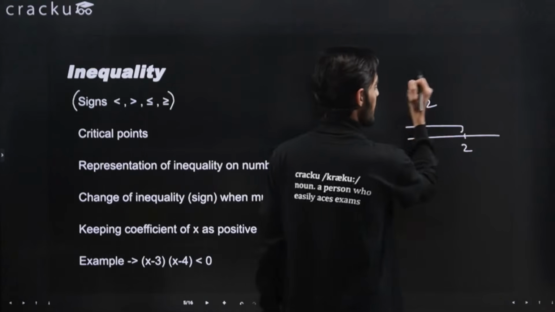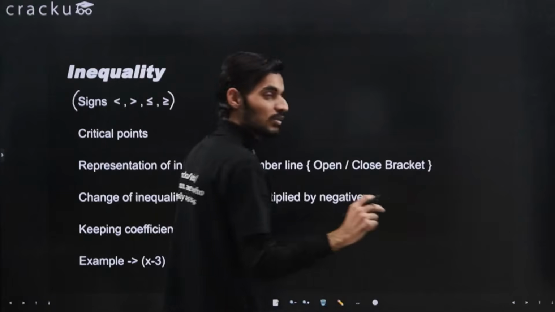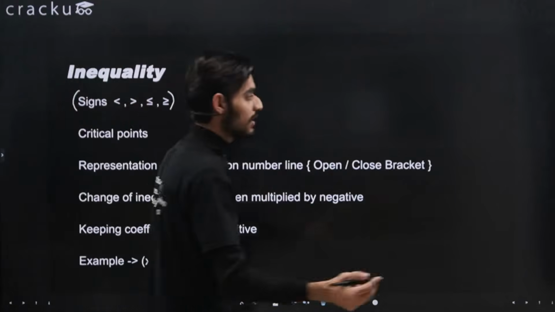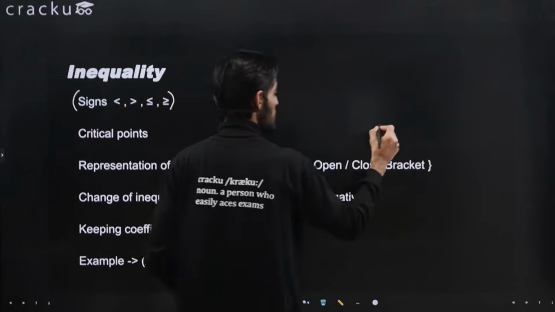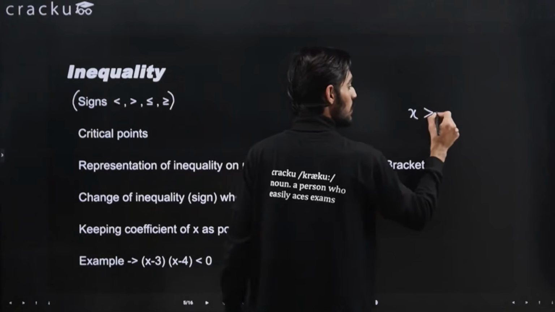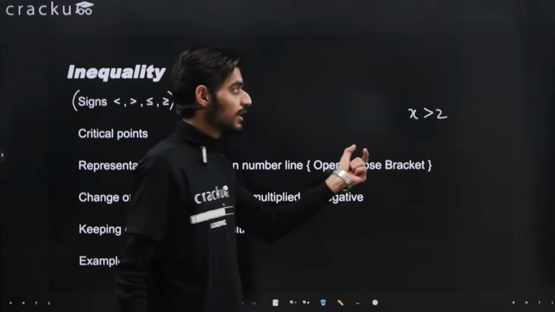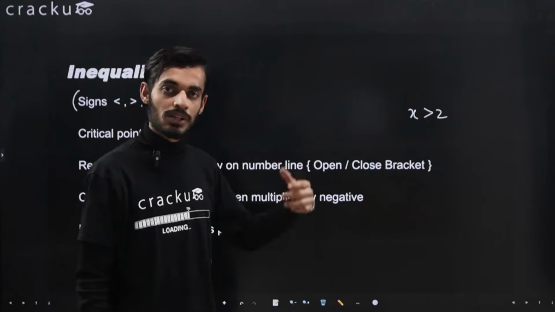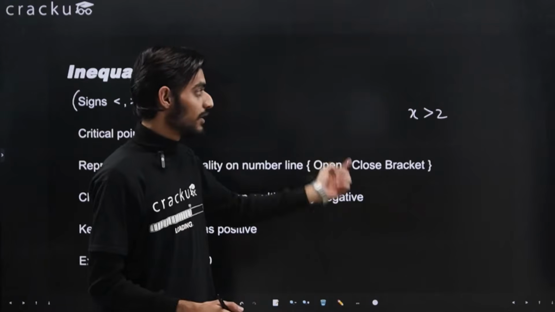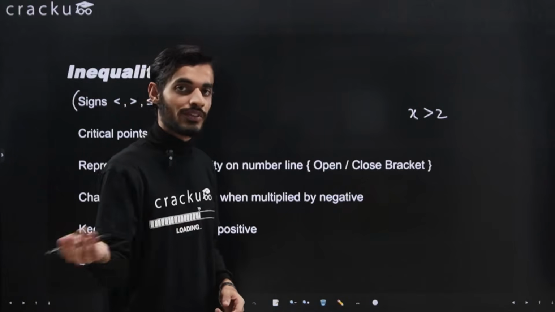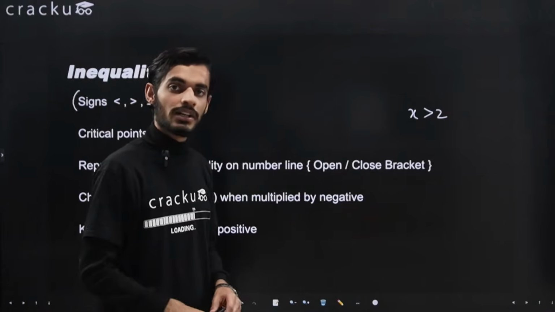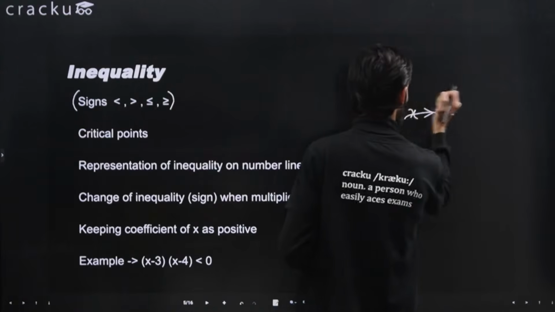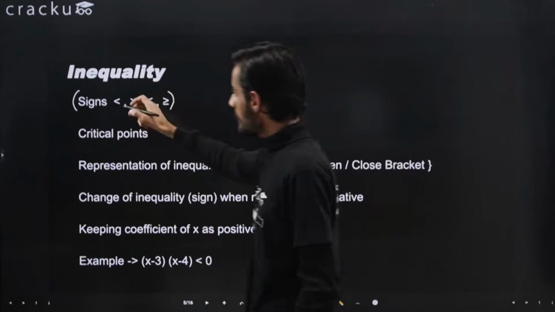Okay. Similarly, if I write x is greater than 2, I'm just telling you the basic understanding of these terms so that we can start solving questions, right? So this was less than. If I write x is greater than 2, this means x can take values that are greater than 2, be it 2.5, 3, 3.5 and so on. Depending upon if it is integer, then the values that it will be taking will be 3, 4, 5 and so on. If it is not an integer, then it can take values as 2.1, 2.2 and so on, right? So this was about the 2 basic signs.